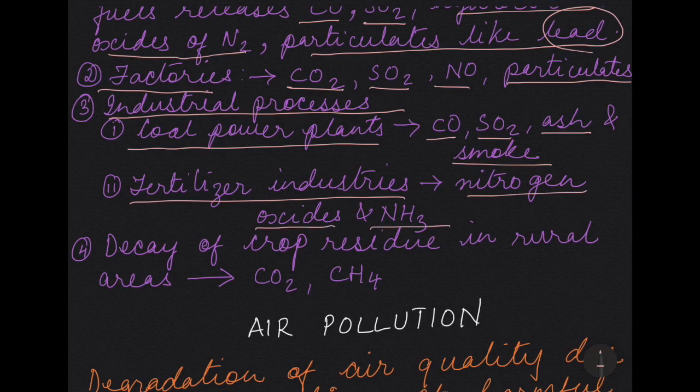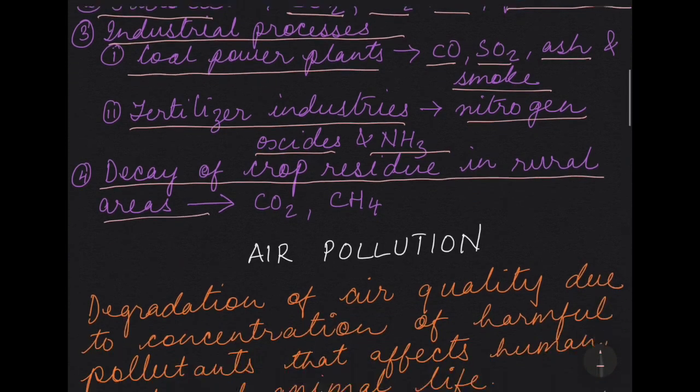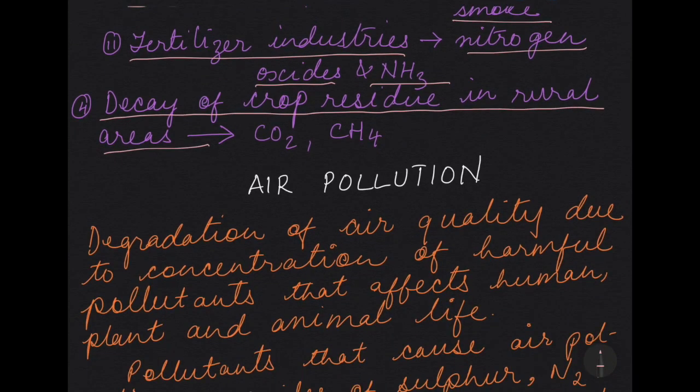Now, next is decay of crop residue in rural areas. When we talk about rural areas, what are we talking about? We are talking about villages. And in the villages, when crops are harvested, what happens? They are left in the fields to decay. So when this crop residue decays, it gives out carbon dioxide and methane as air pollutants.